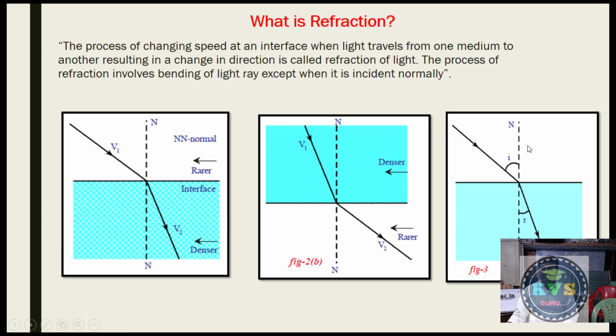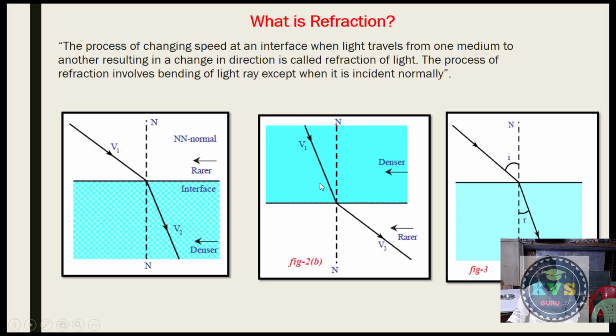Here we can observe the refraction phenomena in these figures. In the first figure, this is the rarer medium and this is the denser medium. Here the light ray is traveling from rarer medium to denser medium. If you observe the refracted ray, when the light ray enters from rarer medium to denser medium, it is bending towards the normal. This happens in the case of a light ray traveling from rarer medium to denser medium.